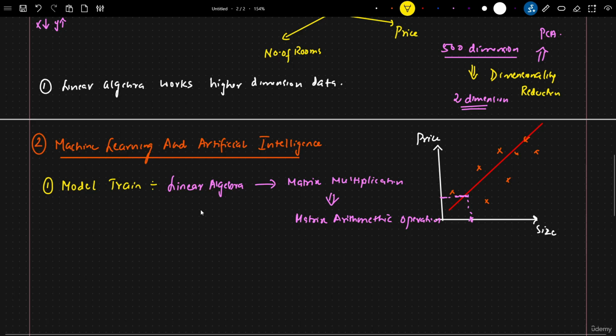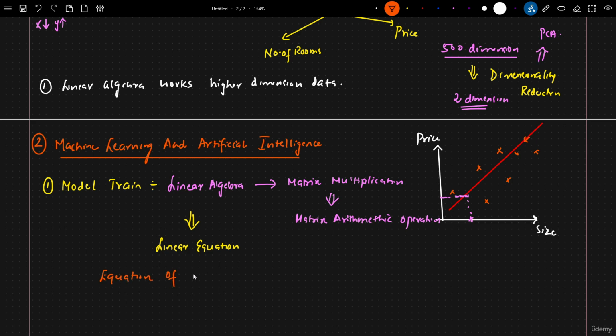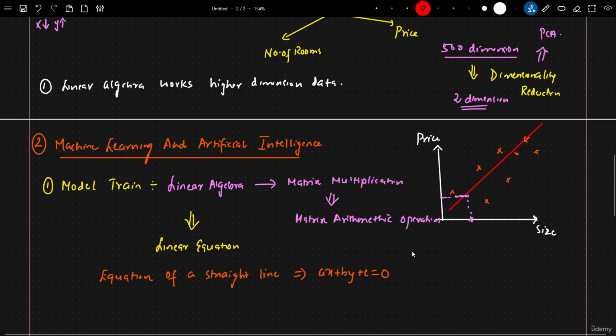And here we are also going to use something called linear equations. One of the most common linear equations, if you remember, is the equation of a straight line. The equation of a straight line can be given by something like ax plus by plus c is equal to 0. And in many books, it will be given in this equation: y is equal to mx plus c.